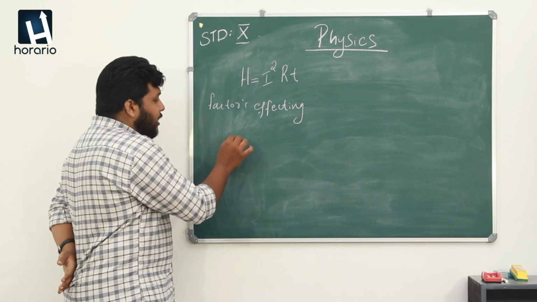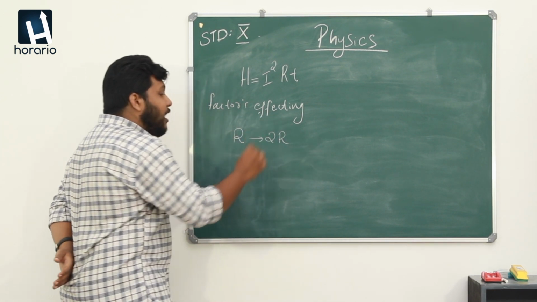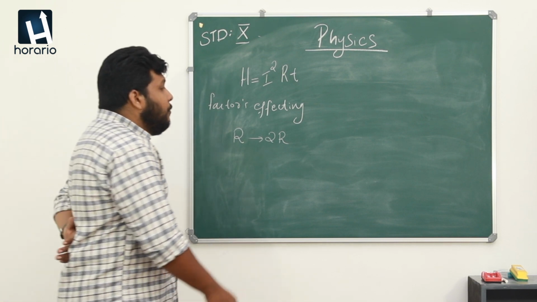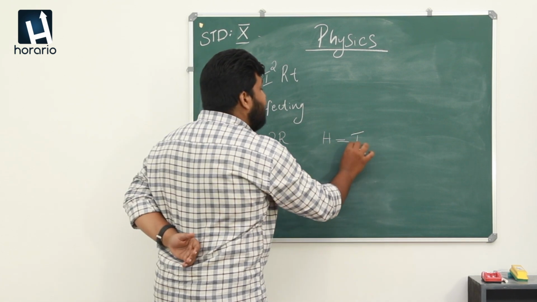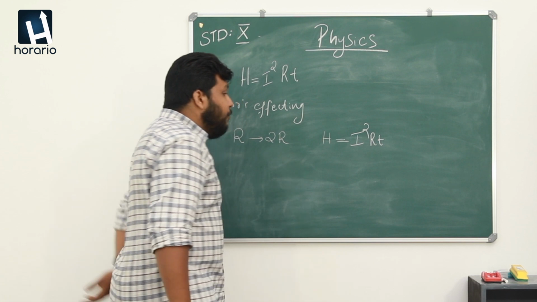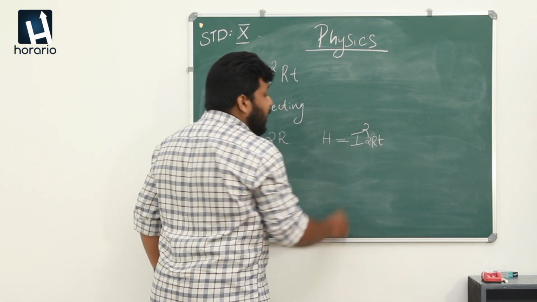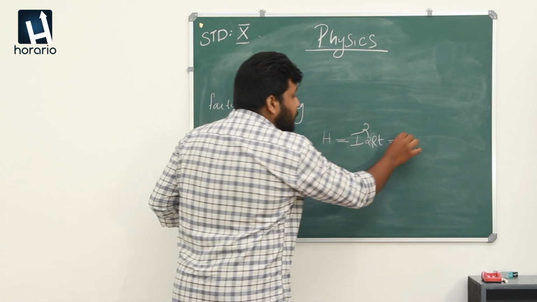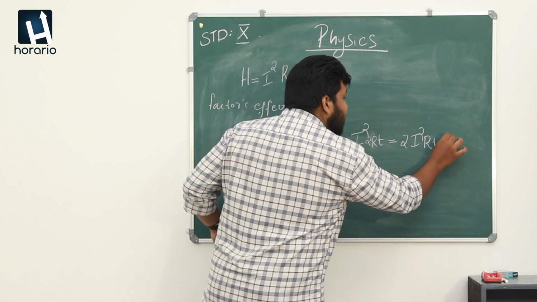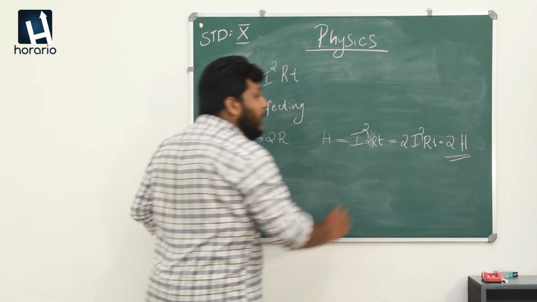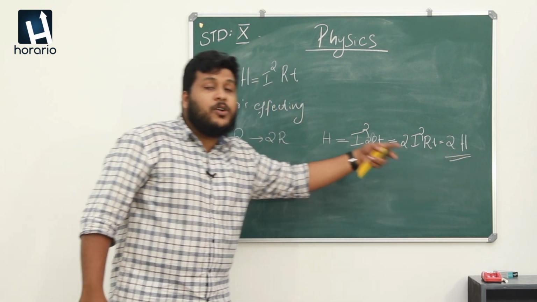For example, take the resistance R doubled, which means R is changed to 2R. What will be the effect in heating? The equation is H = I²RT. If we introduce 2R here, the heat energy will be doubled, which means H will be 2I²RT. Simply we can say that H is changed to 2H. If the resistance is doubled, the heat energy produced is also doubled.